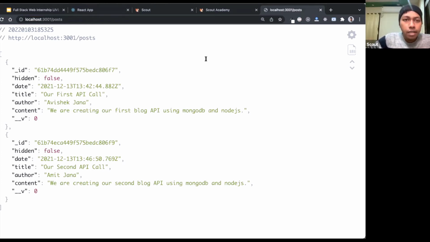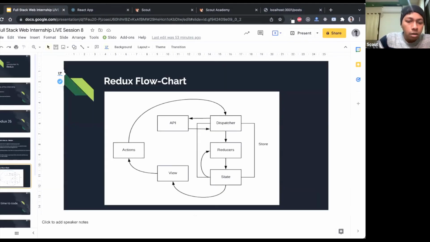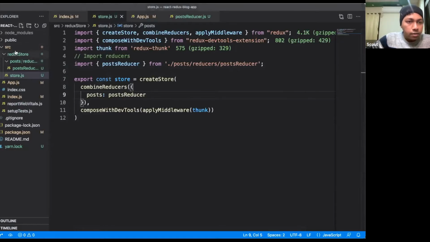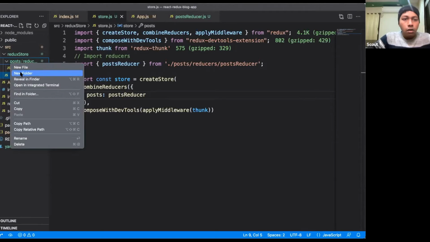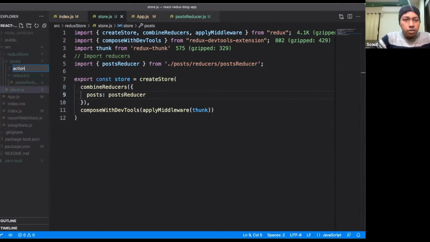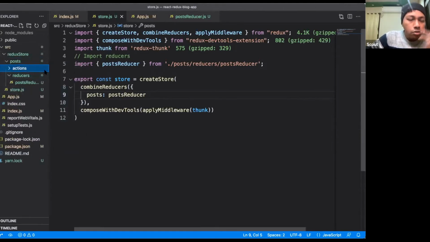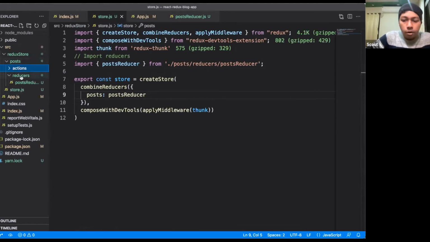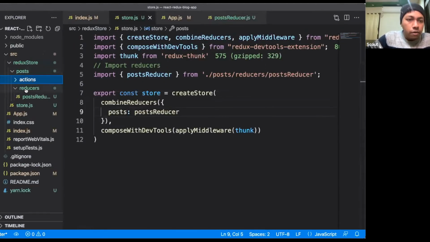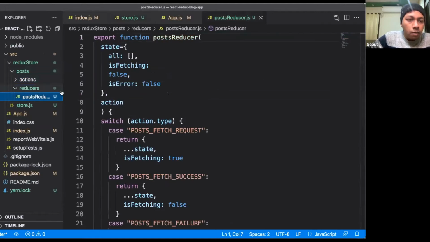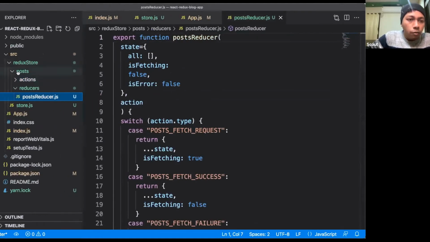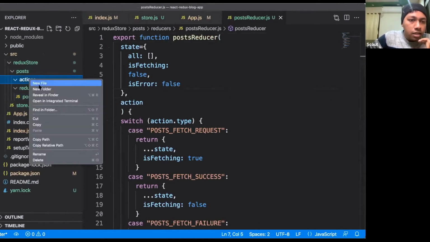Similarly, for a cart application, you can create something like add to cart or remove from cart. These are all called actions. So how will we define the actions? For that, I will go back to our Redux store. Inside this posts, I will create another new folder called actions. So now the posts folder has two subfolders, one called actions, one called reducers. If you have more than one reducer related to this posts module, you can keep it here. Inside these actions, we will create a new action.